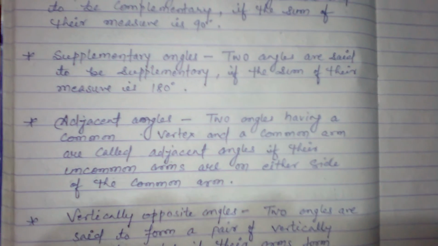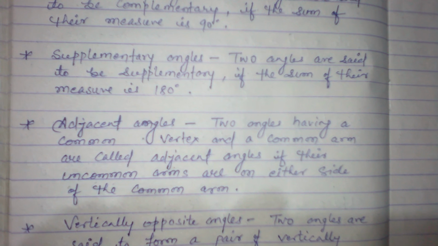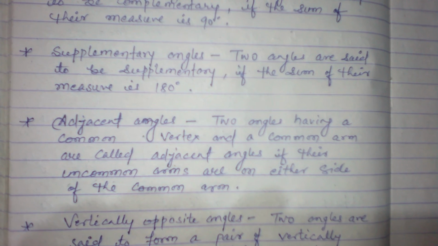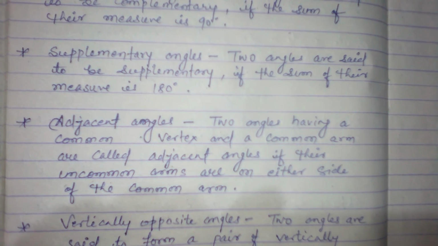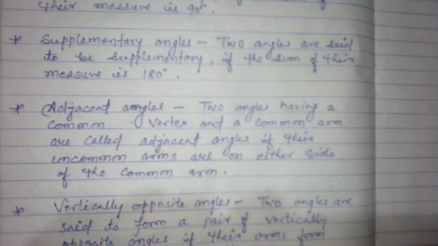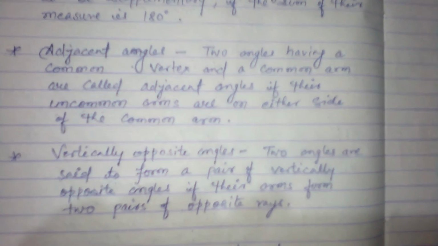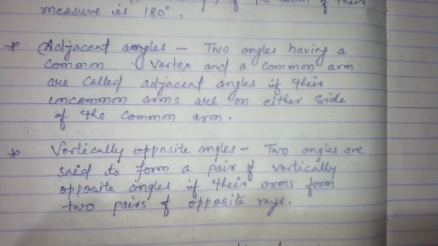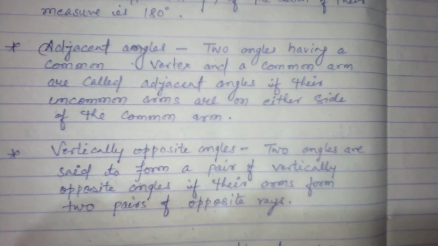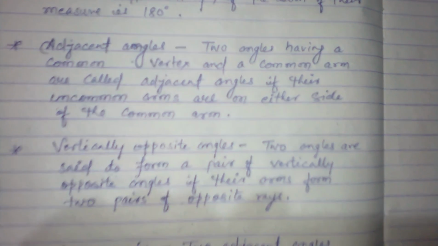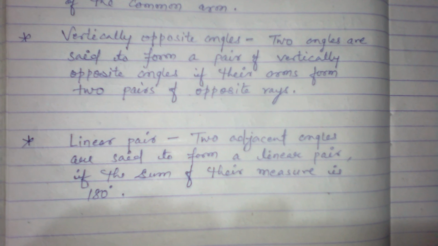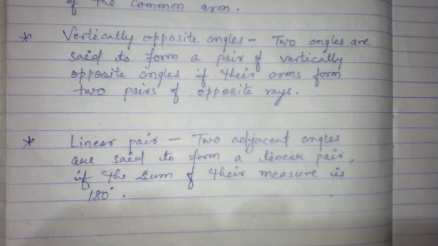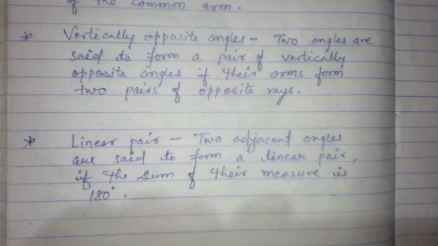Adjacent angles. Two angles having a common vertex and a common arm are called adjacent angles if their uncommon arms are on either side of the common arm. Vertically opposite angles. Two angles are said to form a pair of vertically opposite angles if their arms form two pairs of opposite rays. Linear pair. Two adjacent angles are said to form a linear pair if the sum of their measures is 180 degrees.